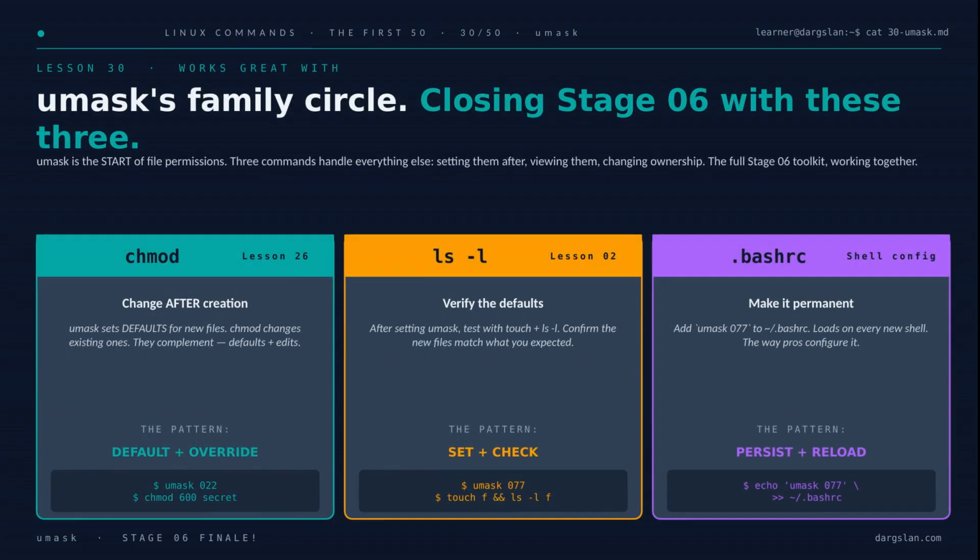Once that clicks, umask doesn't live alone. It works hand in hand with three friends you've already met. Chmod is the override. Umask sets the default. Chmod edits any specific file afterward. ls -l is your verification. Set a umask, touch a file, list it, and confirm the math matches. And .bashrc is how the pros make it permanent. Drop umask 077 in there, and every new shell loads it automatically. Default plus override, set plus check, persist plus reload. That's the whole permissions toolkit in one circle.